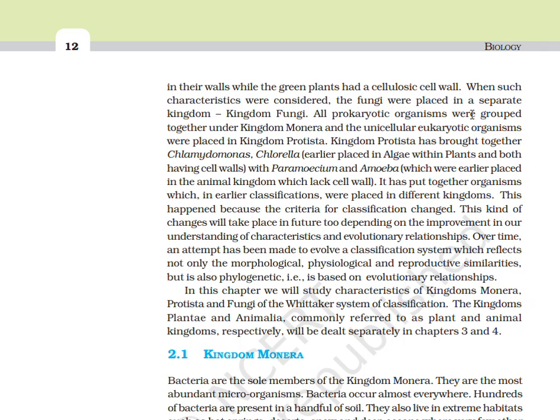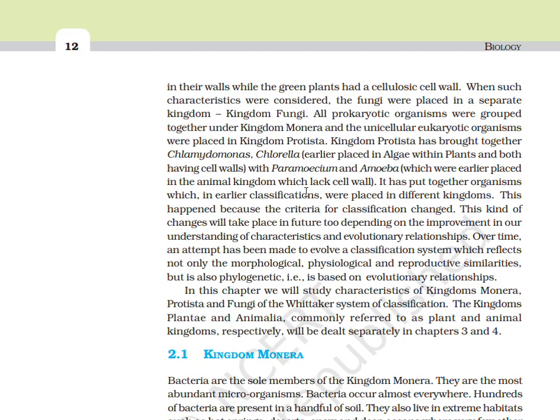All prokaryotic organisms were grouped together under Kingdom Monera, and the unicellular eukaryotic organisms were placed in Kingdom Protista. Kingdom Protista has brought together Chlamydomonas and Chlorella, earlier placed in algae within plants and both having cell walls, with Paramecium and Amoeba, which were earlier placed in the animal kingdom, which lack cell walls.